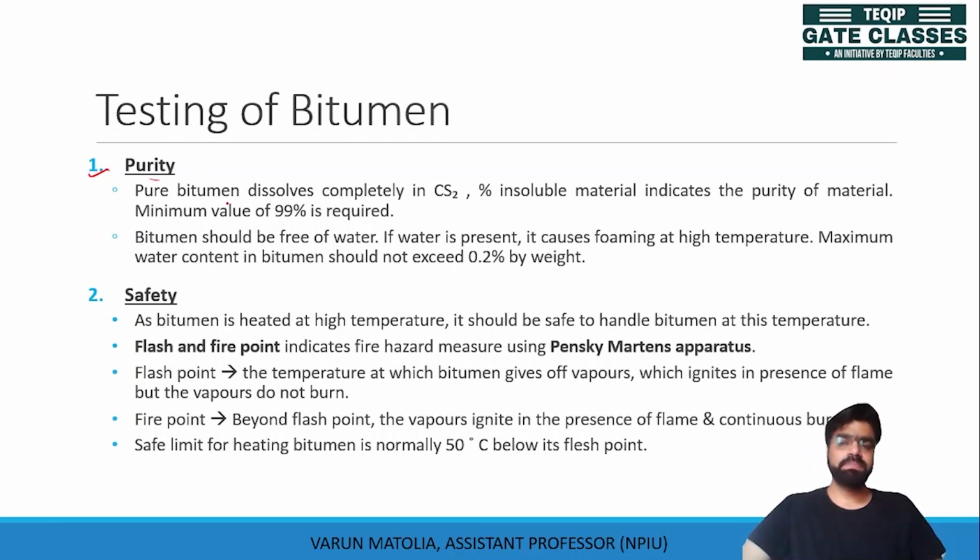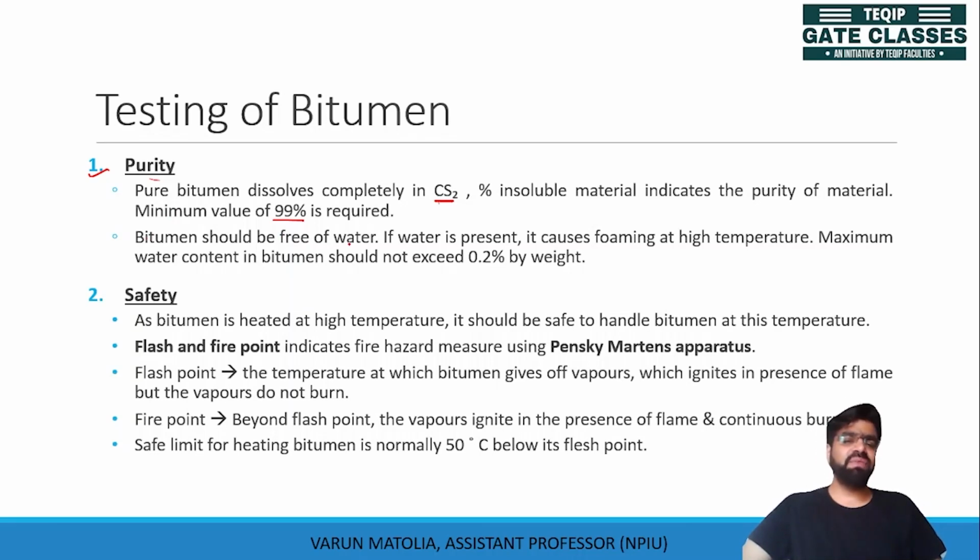Pure bitumen dissolves completely in carbon disulfide. The percentage of insoluble material indicates the purity of the material. If it is not completely dissolved in the solvent, this means it is not pure. The minimum value should be 99% or a desired quality.